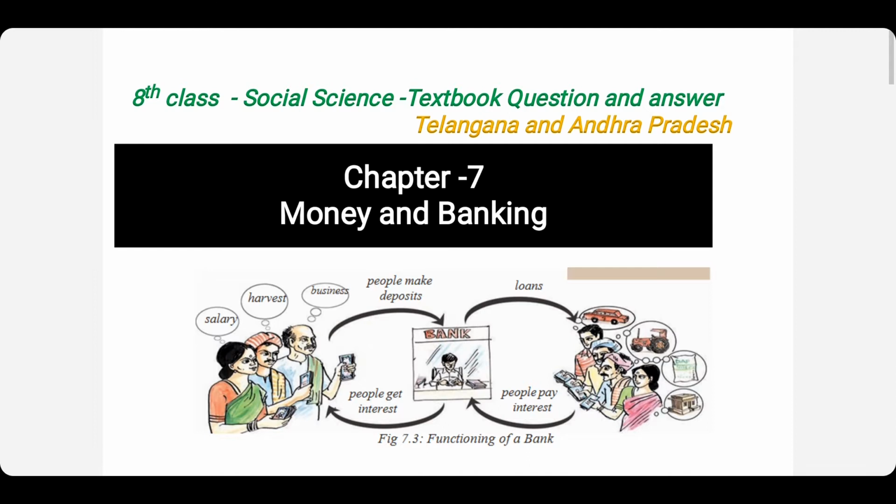In the pictorial representation you can see the bank in the middle, and here you see some people depositing the money. A part of this money is given out as loans to some people here. That is a loan, that is home loan, vehicle loan, car loan, and all the same. A part of the money which is deposited by some people is given out as loans.